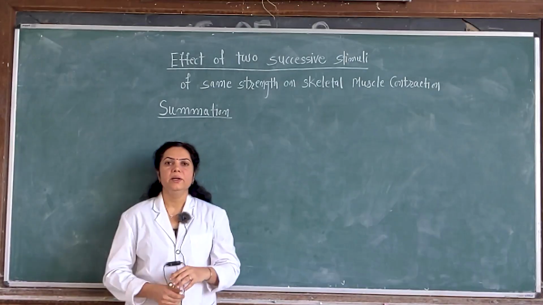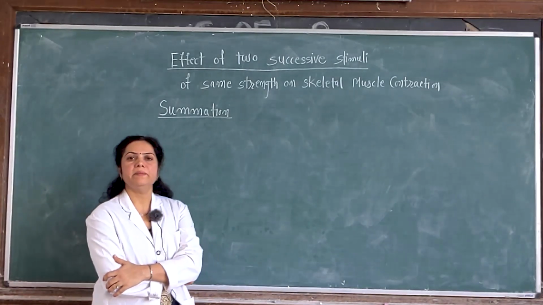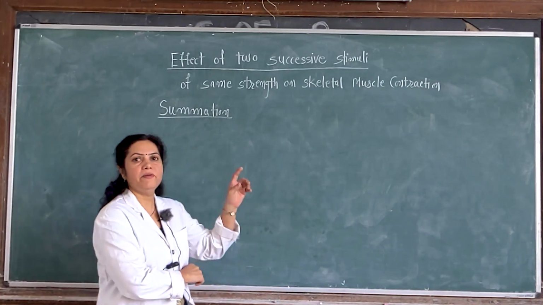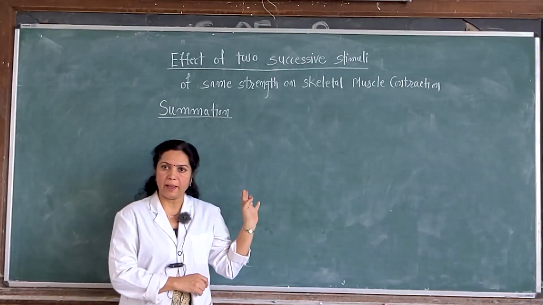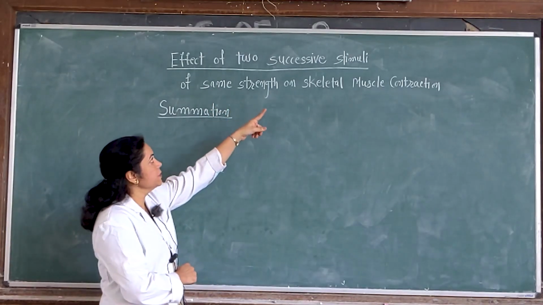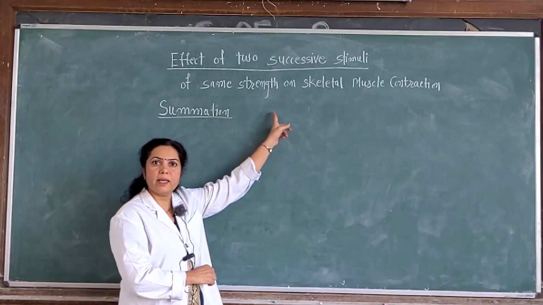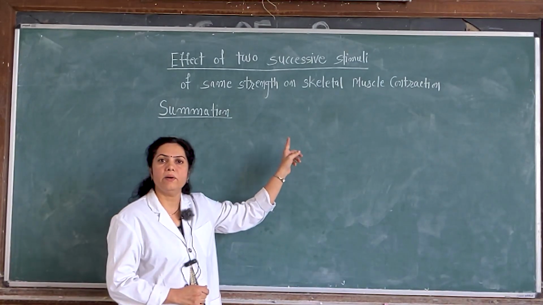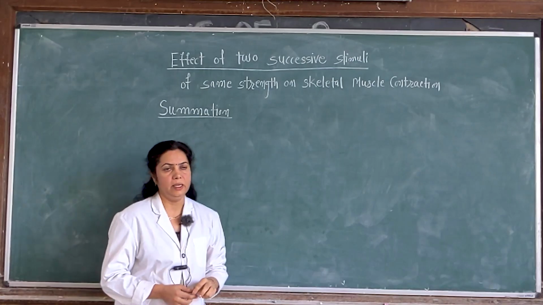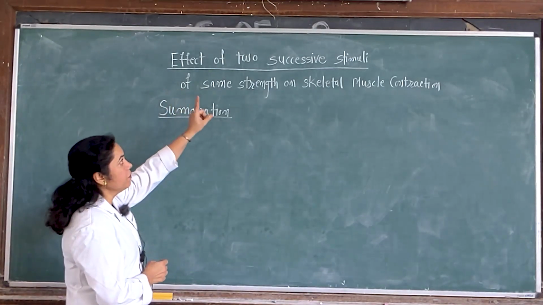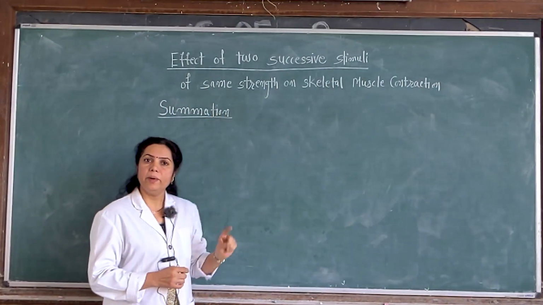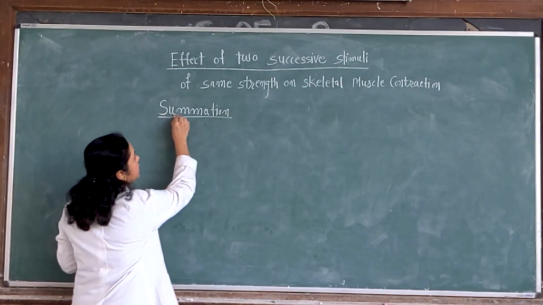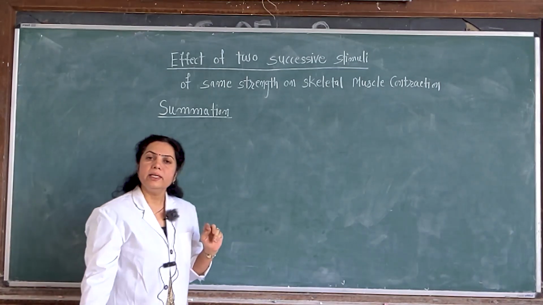Hello everyone. Today we are going to learn the next practical from experimental physiology, and that is the effect of two successive stimuli. The two stimuli are of the same strength, and we are going to study the effect of those stimuli on skeletal muscle contraction. So, the topic is the effect of two successive stimuli, and the property we are going to study is the property of summation. So, what is summation?